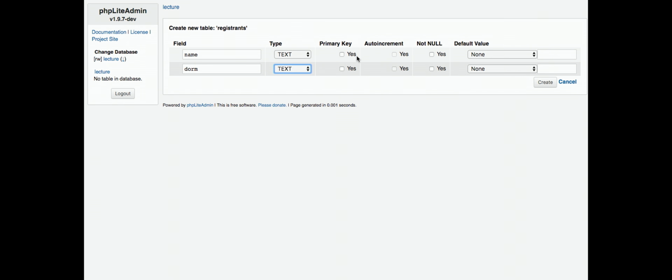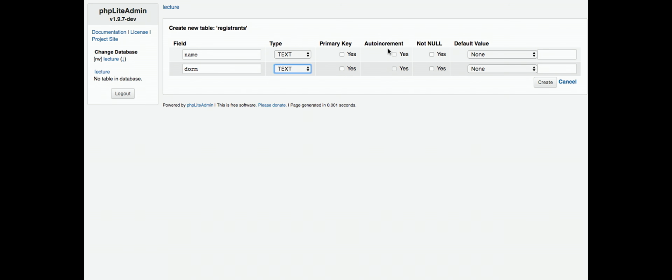So primary key. It turns out that among the features of a SQL database is the ability to specify that this field, this column, shall be my primary key: the field whose values uniquely identify all of the rows in my database. Now, it's not going to be relevant just yet for the following reason. Right now, it's quite possible that 2 Davids live in Matthews or 2 Robs live in Thayer. And so if I said that name or dorm were my primary key, that would mean I can have only 1 David or 1 Rob or 1 Matthews or 1 Thayer in my database. So for now, we're going to leave this alone. That would seem to be a bad thing to do.